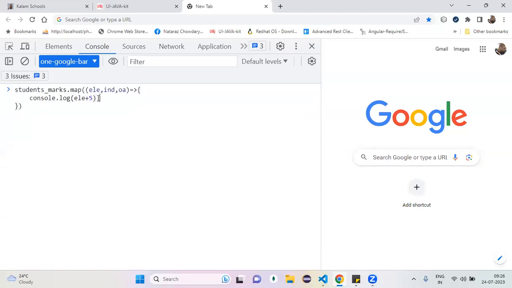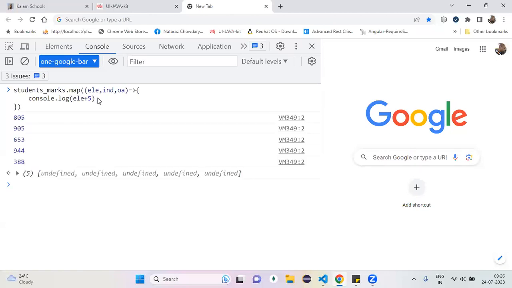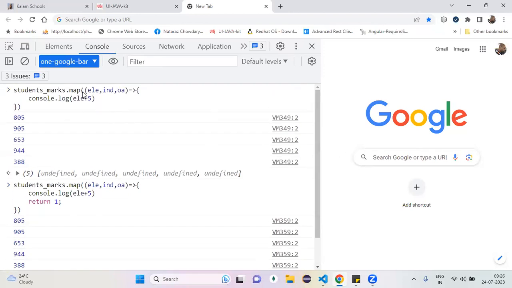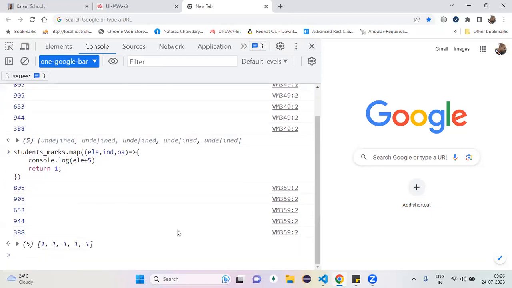Perfect. Now if my callback function returns 1, my output is 1. That means you can conclude that whatever my callback function returns is what comes as the output. You had not written anything, so undefined came as output. If you return 1, 1 comes as output.